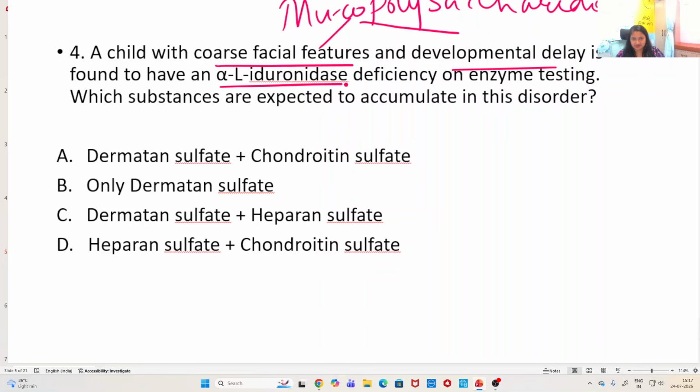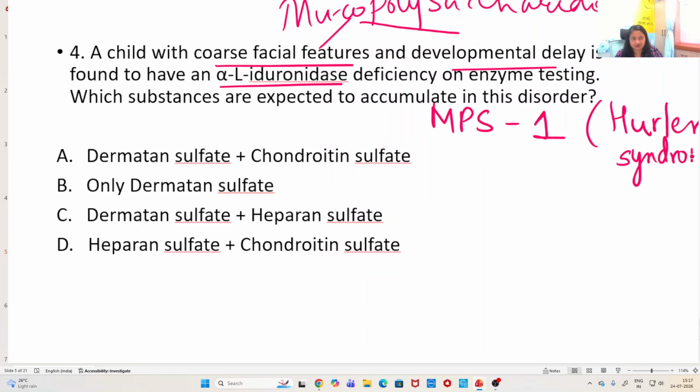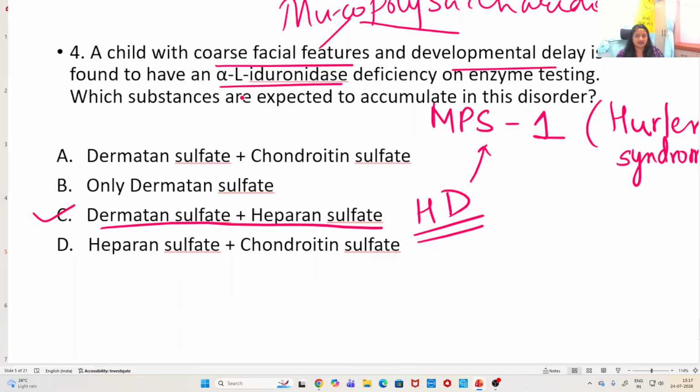Now this particular deficiency is seen in MPS type 1, mucopolysaccharidosis type 1. The severe form of this is called Hurler syndrome. Okay, and what accumulates in this? Dermatan sulfate and heparan sulfate. Remember that. HD, heparan sulfate, dermatan sulfate. These two accumulate in MPS type 1, and the enzyme that is deficient is alpha L iduronidase.